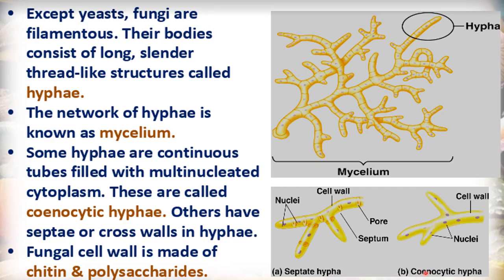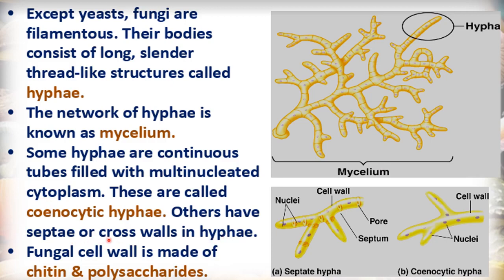So here you can see first this is cenocytic hyphae. In cenocytic hyphae there is no cross wall. This is a complete, continuous hypha. A continuous tube is present here, and many nuclei are present in this tube. So this is the multinucleate condition. Inside the cytoplasm, the multinucleate condition is present, and such hyphae, continuous, in which no cross wall is present, with the multinucleate condition, are called cenocytic hyphae.